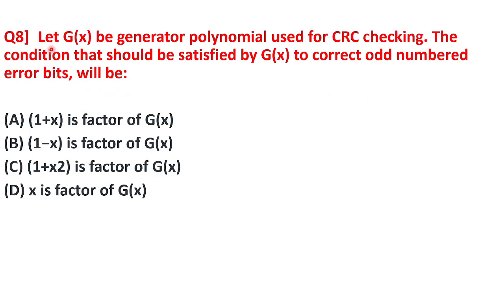Next is, let g of x be the generator polynomial used for CRC checking. What condition should be satisfied by g of x to correct odd numbered error bits? The correct answer is option A, 1 plus x is a factor of g of x. So A is the correct answer.